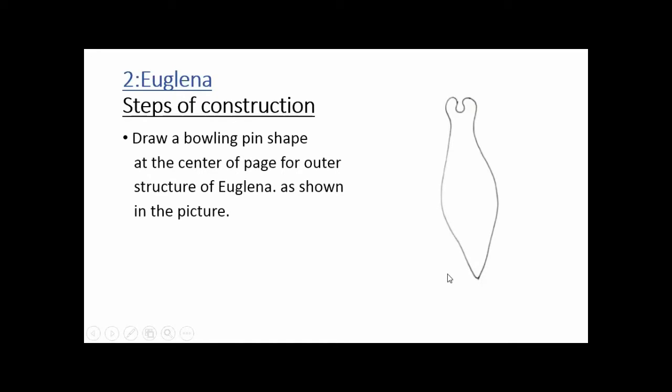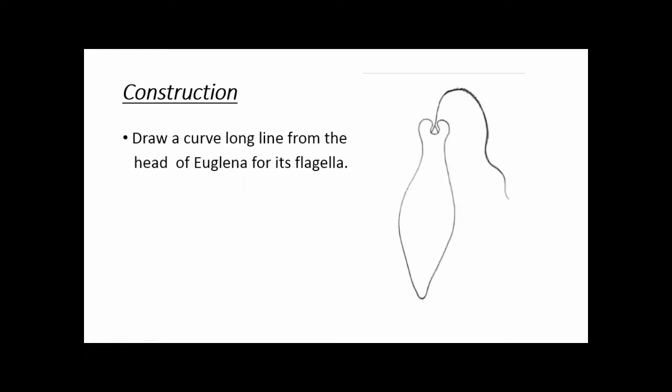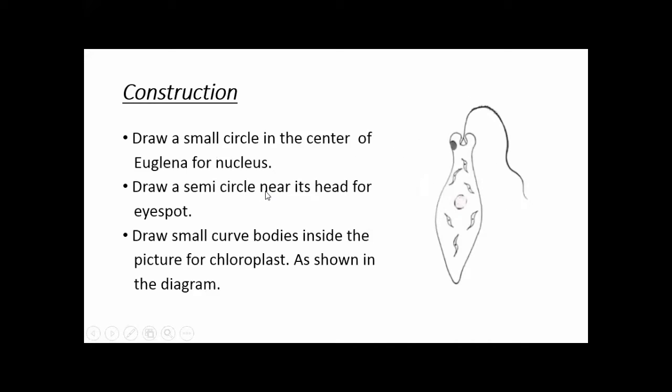Now we will move to the second slide. Draw a curved long line from the head of euglena for its flagella. Then you will draw a flagella. And what is the function of this flagella? This helps in movement. Here is a long flagella. Now, next slide. Students, take a shot of the slide and then move to the next slide.